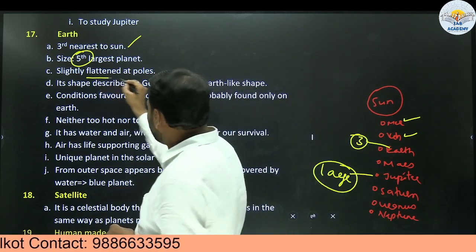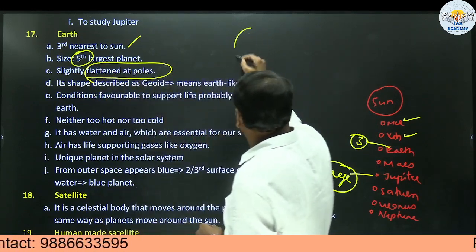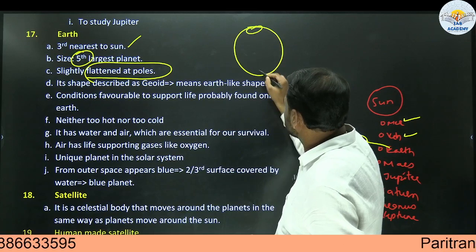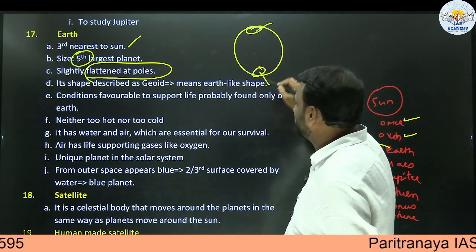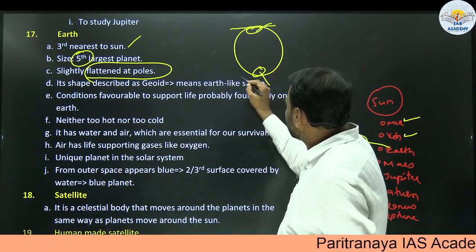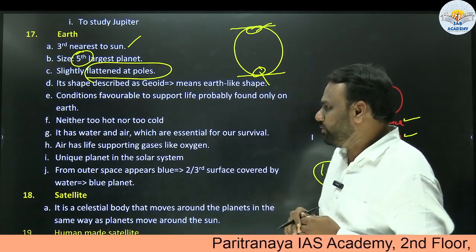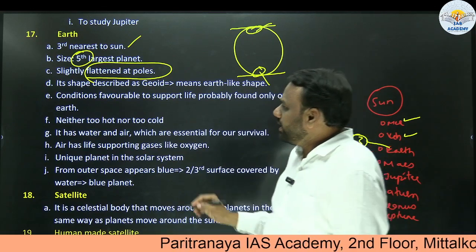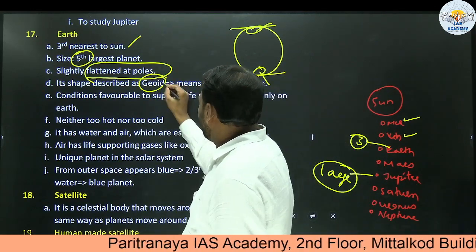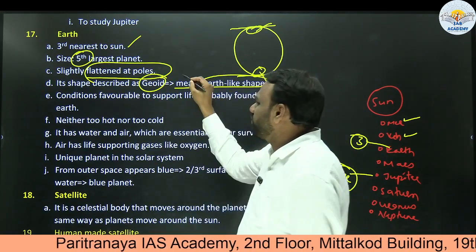Next, Earth is slightly flattened at the poles. If you look at Earth, this area is called the poles. This is called the North Pole, this is called the South Pole. Here it is flattened, like a flat surface. So it's slightly flattened at the poles. Next, its shape is described as geoid, meaning Earth-like shape. Do not focus much on this.